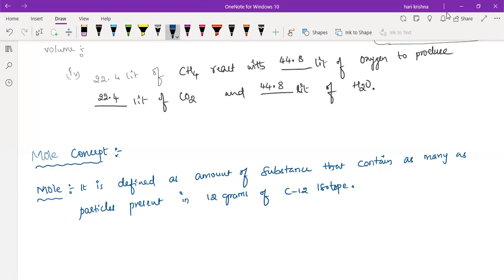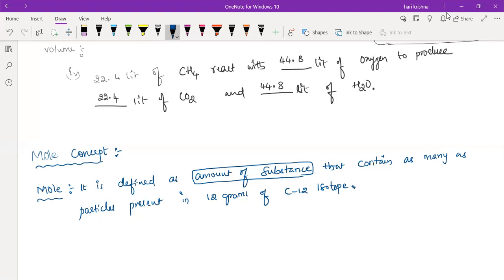So mole is defined as an amount of substance. In chemistry, we measure the amount of a substance in terms of moles. It is one of the basic SI units, right? So it is the amount of substance that contains as many particles as present in the 12 grams of carbon 12 isotope. Or else you can say it is the amount of substance which contains an equal number of particles present in the 12 grams of carbon 12 isotope.